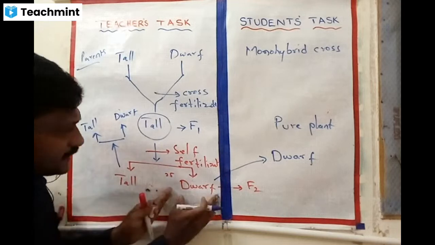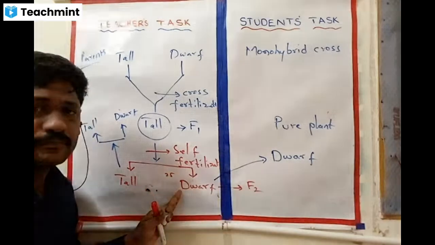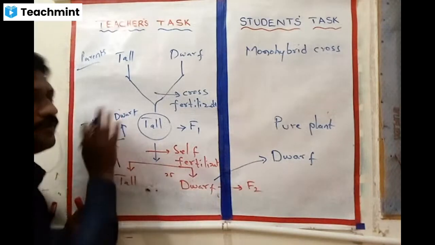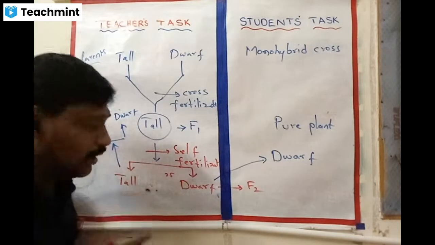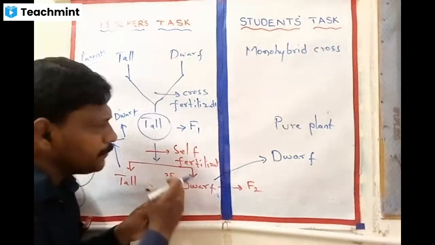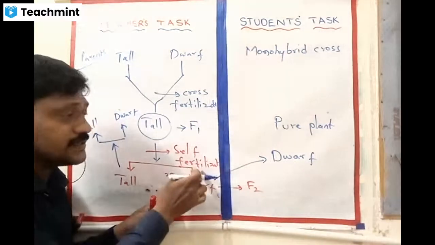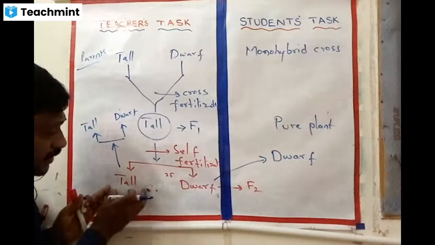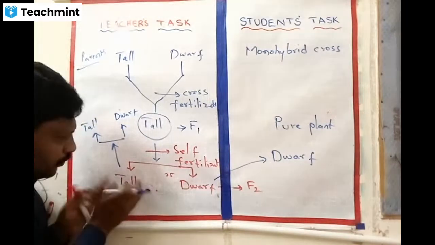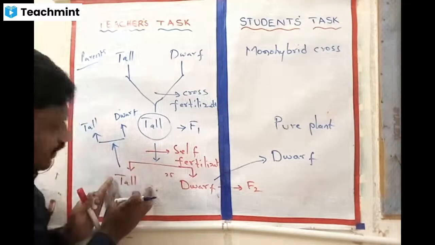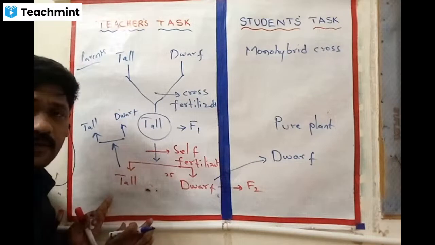So see the difference, how the dwarf plant is performing, how the tall plant is performing. This is what you need to note down. Dwarf plants keep producing only dwarf by self-fertilization, whereas the tall plants, I'm not telling all, at least 50% of the tall plants are producing tall and dwarf.